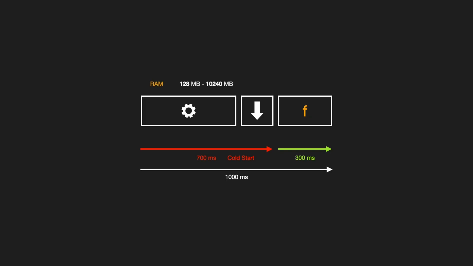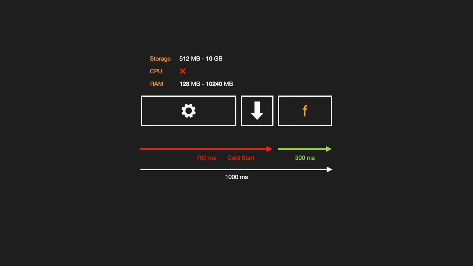Now let's quickly discuss some of the key specifications about Lambda functions. So this is the RAM range you can choose from, but you cannot choose the CPU size. If you increase the RAM size, it will increase the CPU power accordingly. You can attach an ephemeral or temporary storage up to 10 gigabytes with the instance.